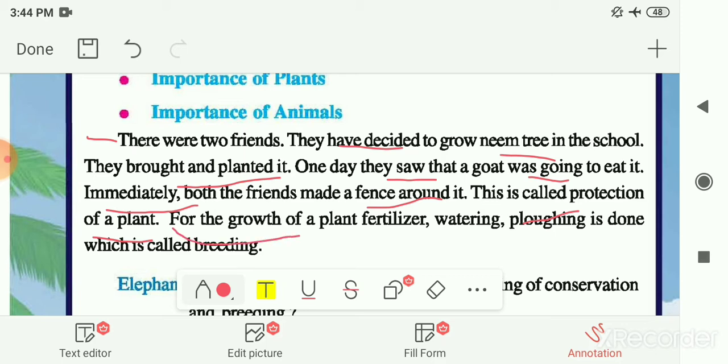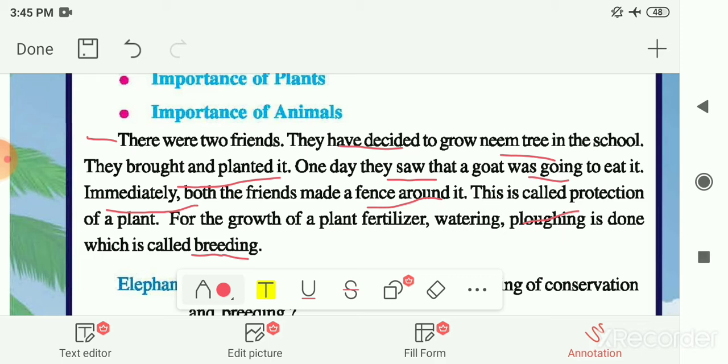Now, for the growth of the plant they give fertilizer. Then they water the plant and they plough the soil. Plough means to turn the soil up and down. Because of this turning, the exchange of gases becomes easier, and that is why a plant can grow properly and fast. They do all these things for the proper growth of the plant, which is called breeding.